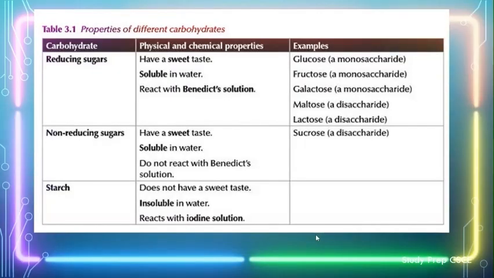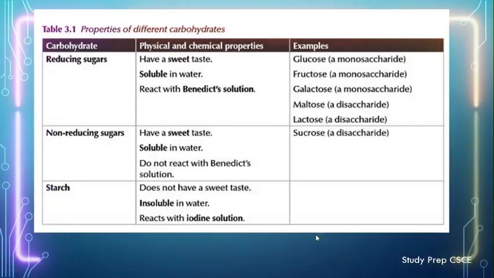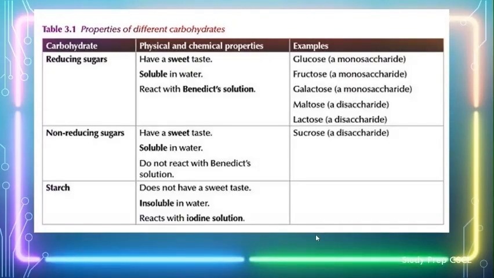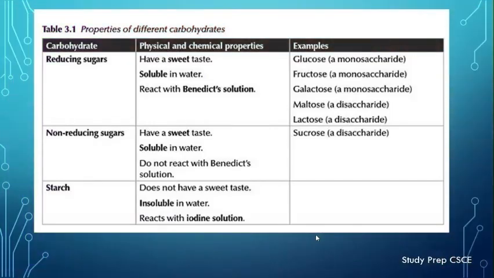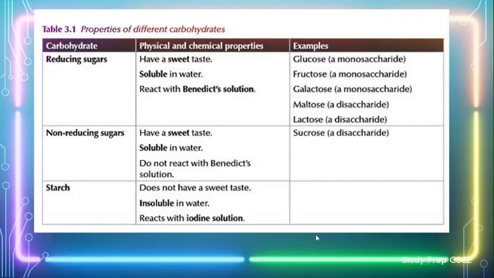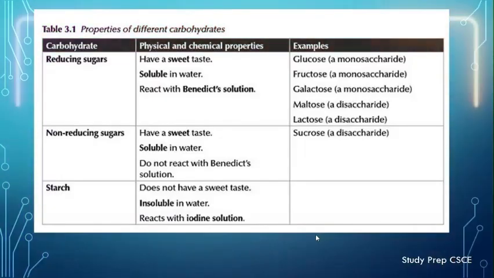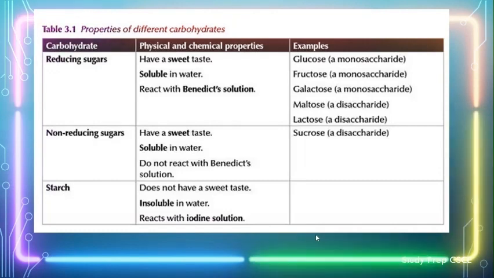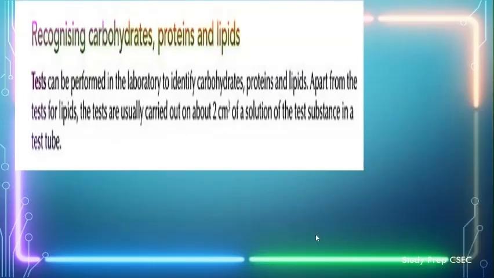They have a sweet taste and are soluble in water. However, they do not react with Benedict's solution. The only exception is sucrose, a disaccharide. Starch does not have a sweet taste, and is insoluble in water, and it reacts with iodine solution. However, iodine solution and Benedict's solution, just to note, are totally two different things.